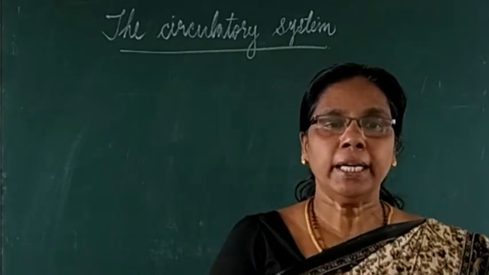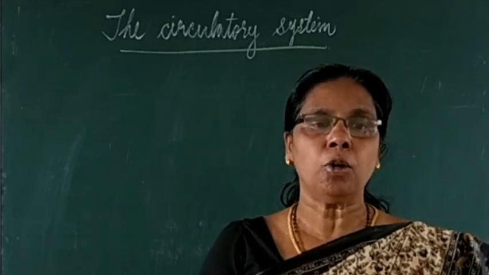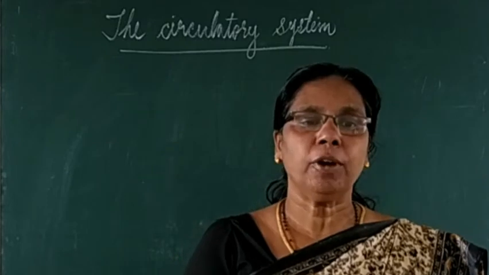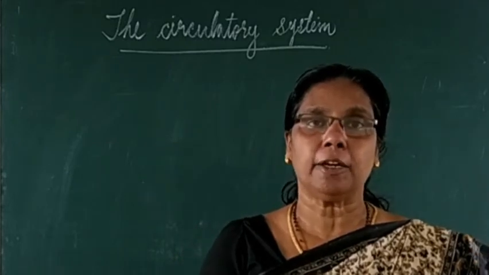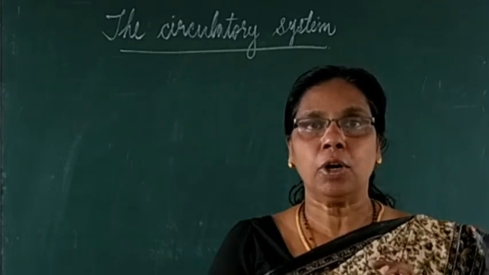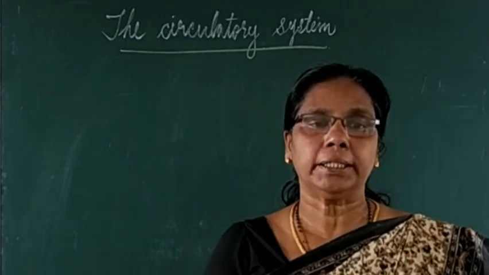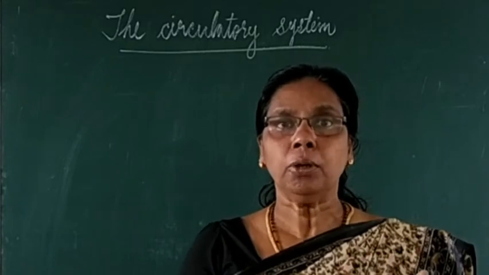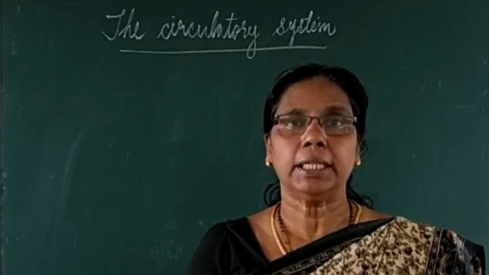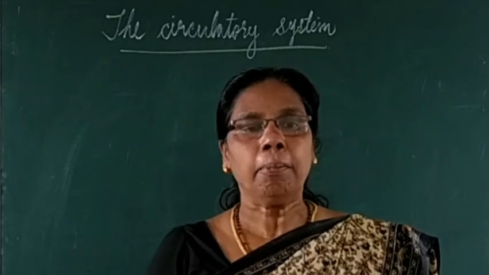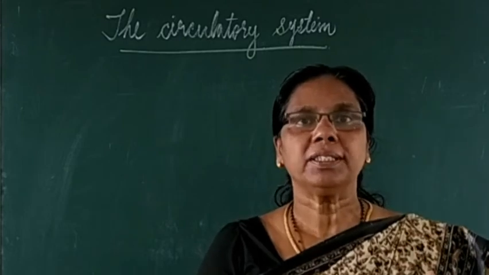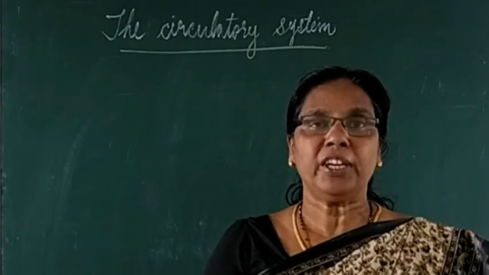One is called the short round, that is pulmonary circulation, and the second one is called systemic circulation. So 2 circulations are there. One is called pulmonary circulation, that is from heart to lung. The next one is systemic circulation, that is to the body parts. So you can see that to complete one round of circulation, these 2 phases are needed.